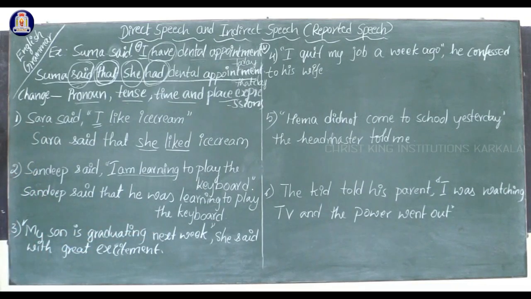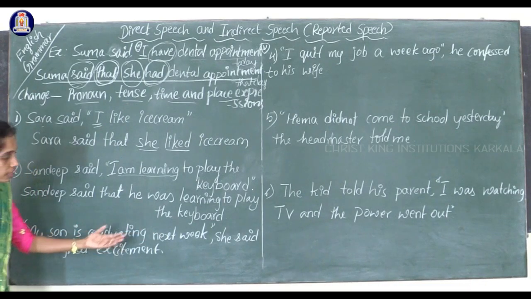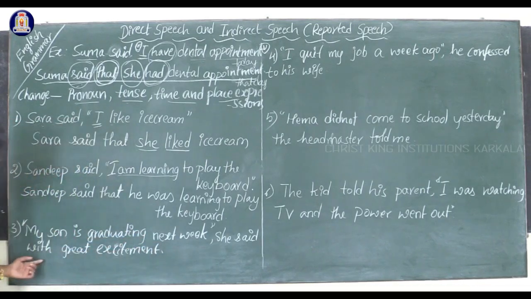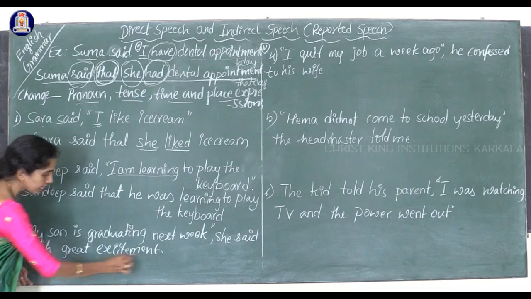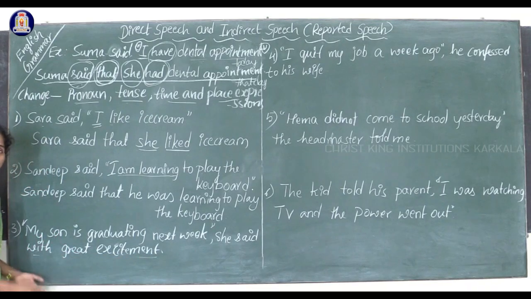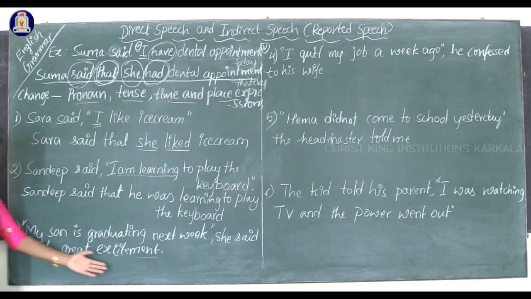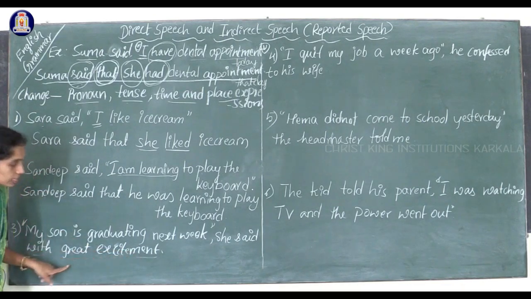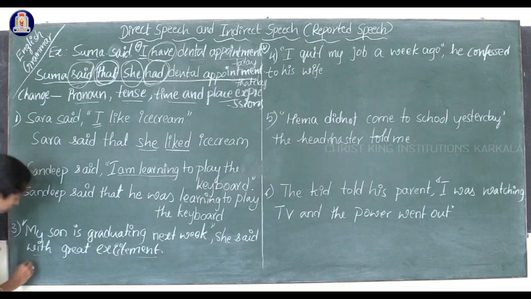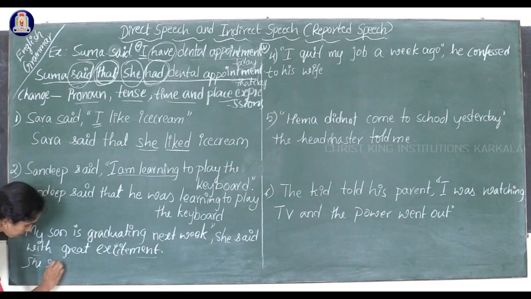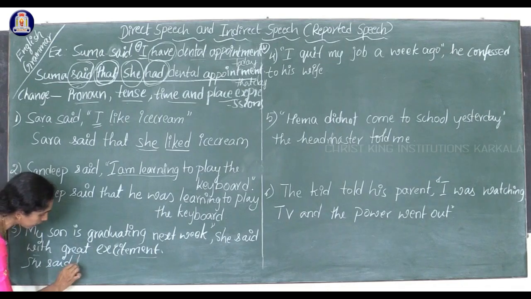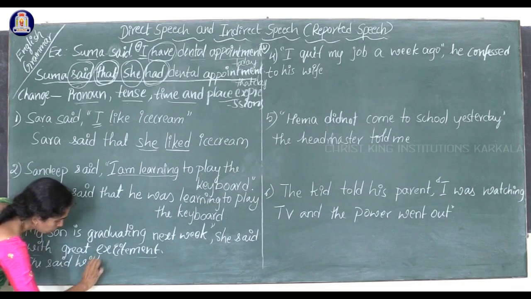Next sentence. My son is graduating next week. She said with great excitement. So here she said with great excitement. It is referred at the end. We are not writing that in the reported speech at the end. We have to write this in the beginning. And how? She said that, she said with great excitement that